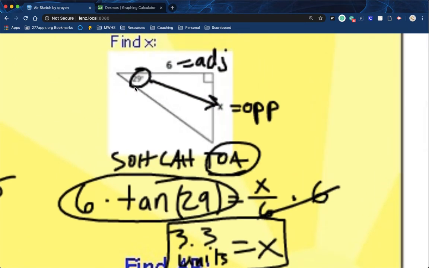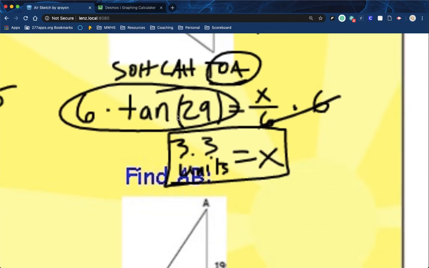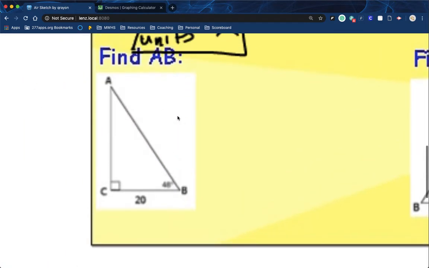Again, using that reference angle and labeling the sides of the triangle to figure out the trig function. Once you have that part, the solving, there's only two different ways of solving we've worked through. Okay, let's go through another one here.